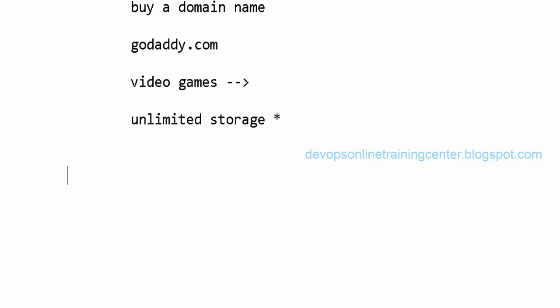To avoid all these kinds of problems, Amazon has come up with a service called S3, which is a simple storage service. And when we save data on these kinds of websites, security is also an issue. Somebody can hack the website and put something like a .exe file. If that is a virus, the entire server will be down because of the virus. So these kinds of security issues are there when we host data on a website.